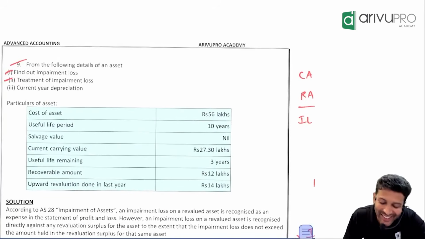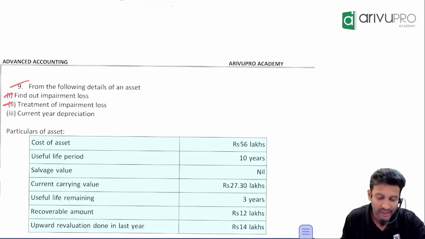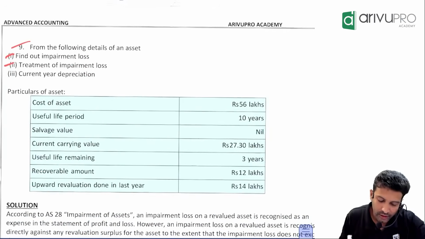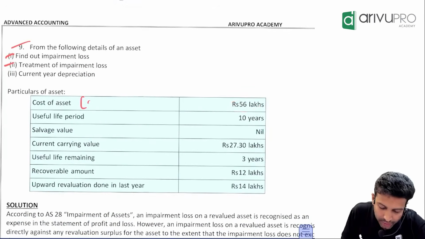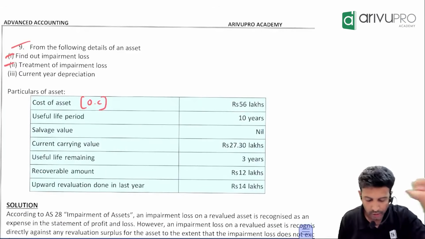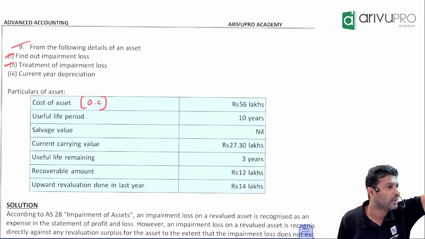From the following details, you have to find 3 things: the impairment loss, the treatment of impairment loss, and the current year's depreciation. They have given the cost of the asset. Sir, whenever they give cost, it is original cost. It's a study material question only. So when they say cost, it always means original cost.